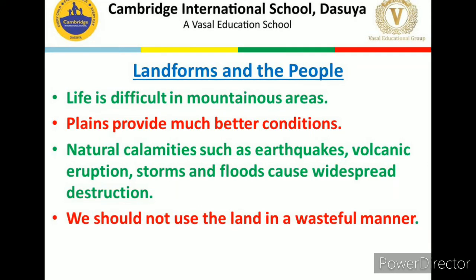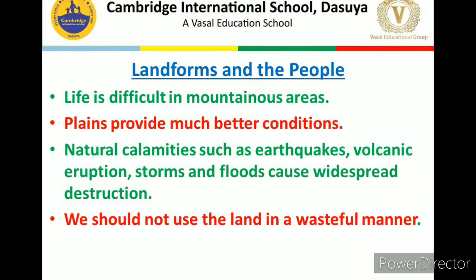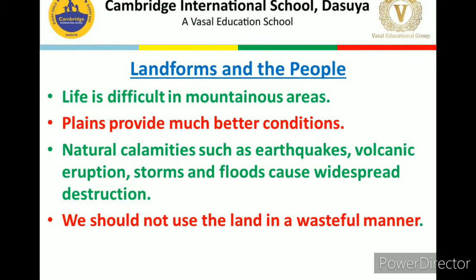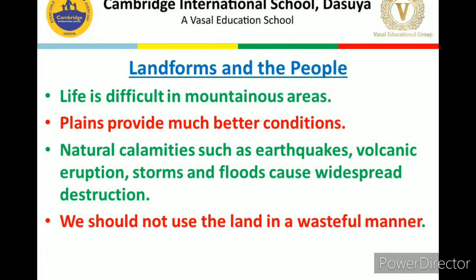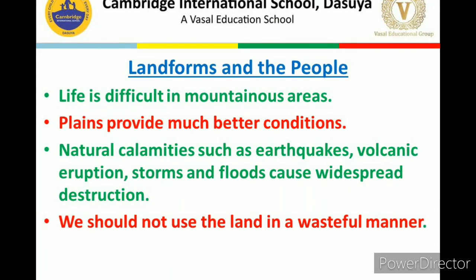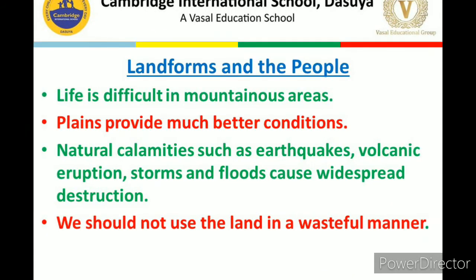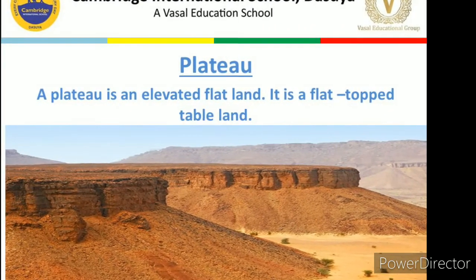In this chapter we have also discussed some natural calamities like earthquakes, volcanic eruptions, storms and floods which cause widespread destruction, and we should also use the land in a useful manner, not in a wasteful manner. So these are all the different things which we have discussed.